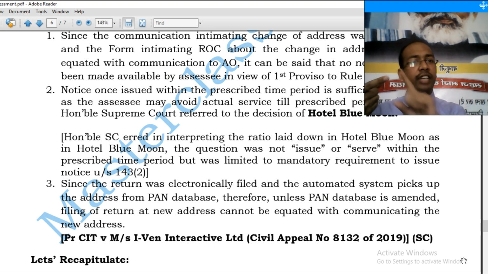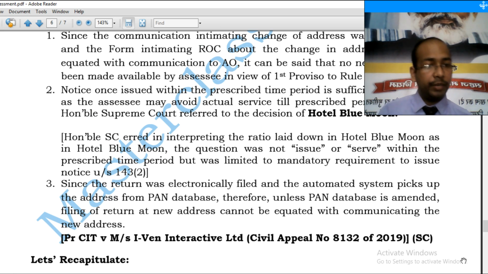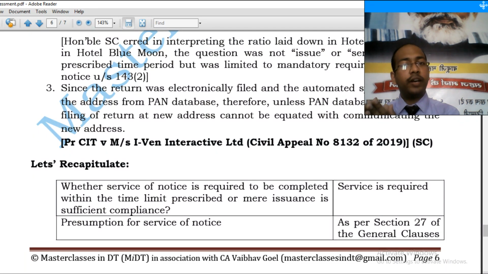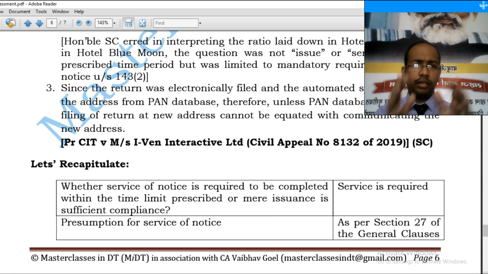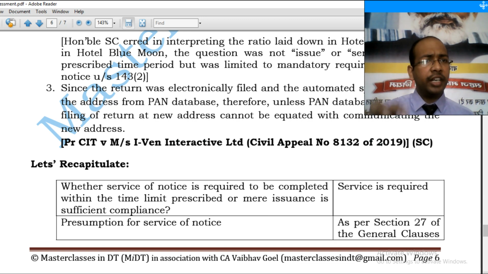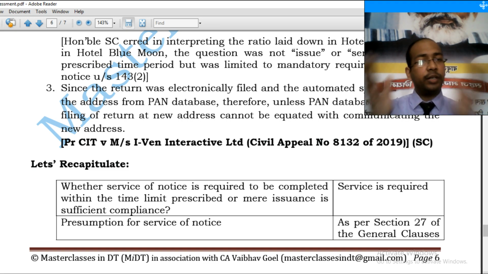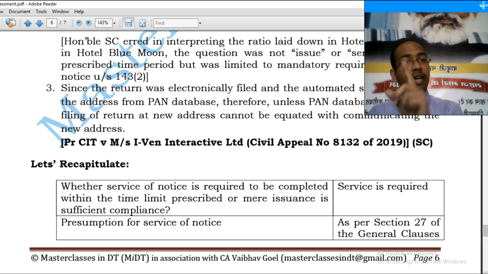Now let's recapitulate what we have done. We have analyzed section 143A. We saw that service of notice is required, mere issuance is not sufficient. In my humble opinion, service is required, mere issuance is not sufficient compliance. iVan Interactive Limited was in respect of particular circumstances. Alright, it is not general. It was in respect of particular circumstances when assessee has not intimated the change in address at the PAN database and it was issued.